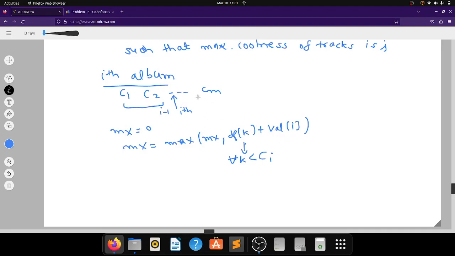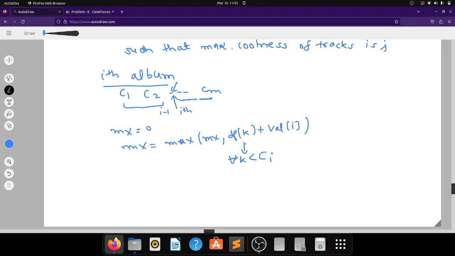This is, let us say, if I have taken this track, this track is contributing, then I will iterate over all of these elements starting from i, whose values are increasing, which are contributing. So what is this value representing?